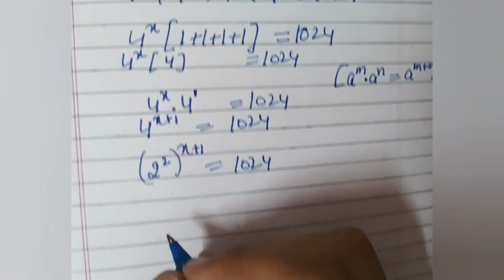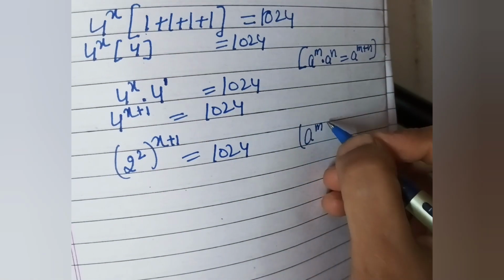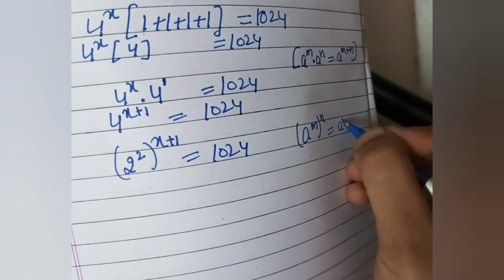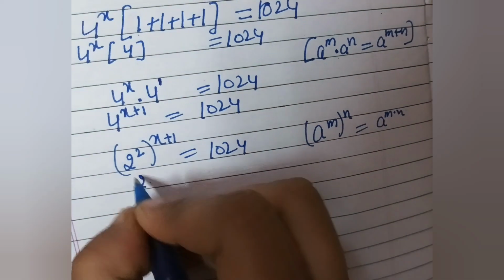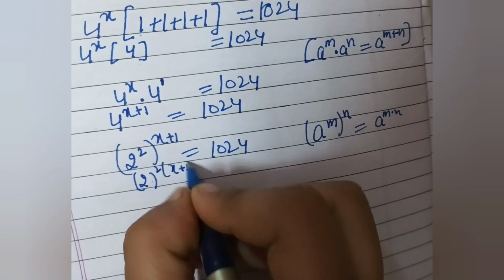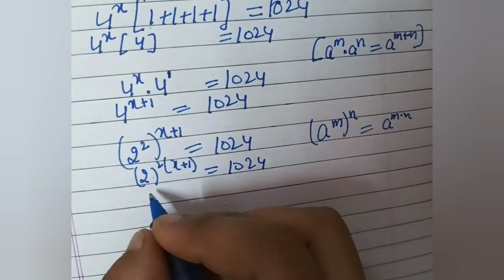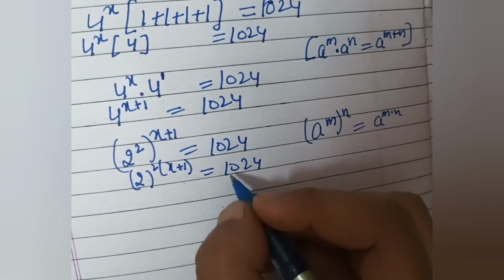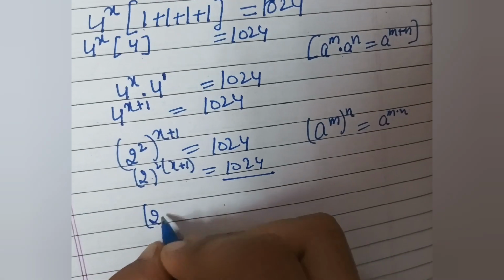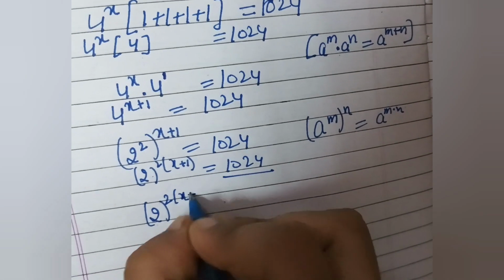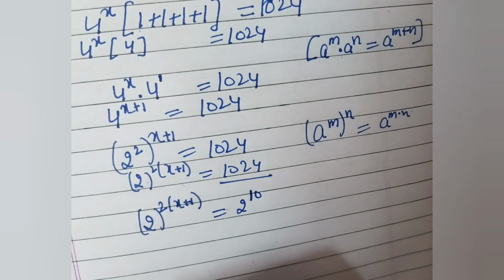Here we will use a raised to power m, raised to power n, equals a raised to power m into n. So this will become 2 raised to power 2 into x plus 1 equals 1024. 1024 we can write as 2 raised to power 10. So it will become 2 raised to power 2 into x plus 1 equals 2 raised to power 10.